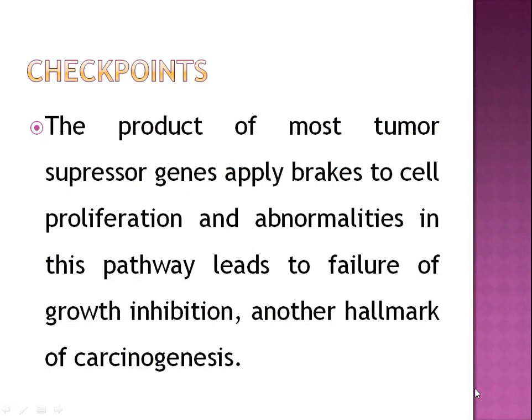So when we have read the oncogenes which drive the proliferation of cells, the product of most tumor suppressor genes apply brakes to the cell proliferation, and abnormalities in this pathway lead to failure of growth inhibition. That is another hallmark of carcinogenesis. That is unlimited proliferation. That is the hallmark of carcinogenesis.